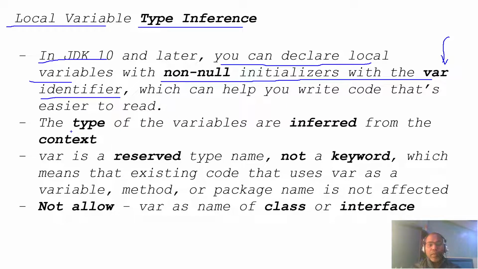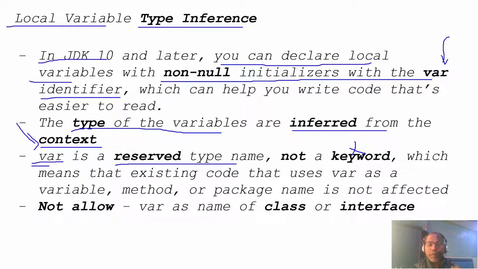So the compiler says that the types of variables are inferred from the context. This is very important. As a developer, it is our responsibility to give some context, some hint to our compiler so that the compiler can figure out what the data type is for this var keyword. Please note that var is a reserved type name. It is not a keyword.